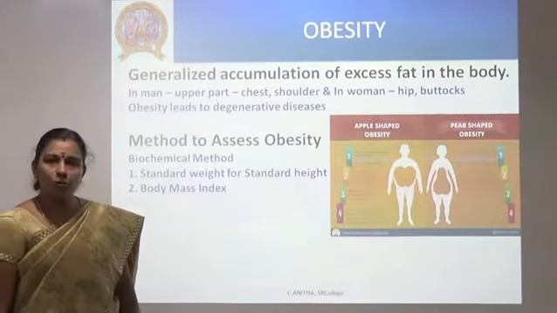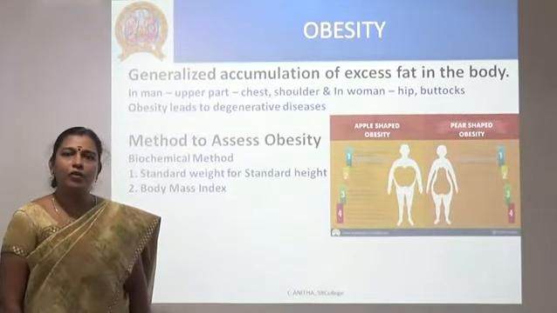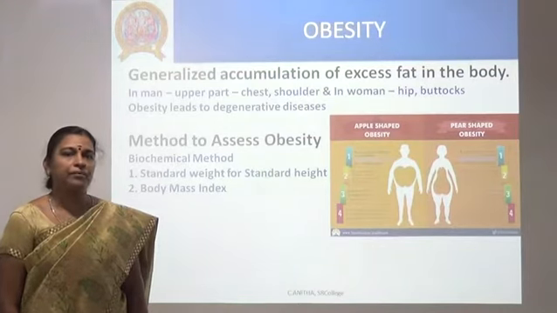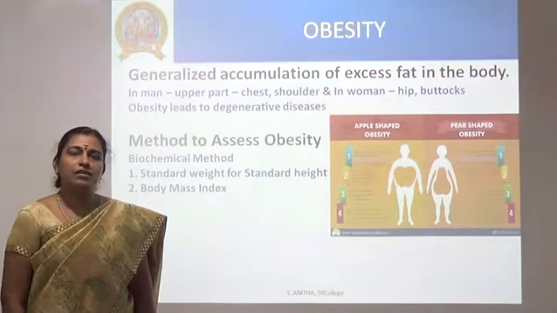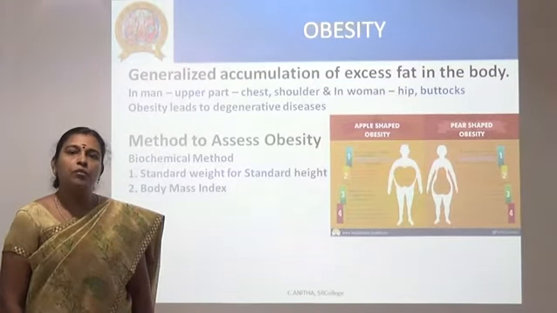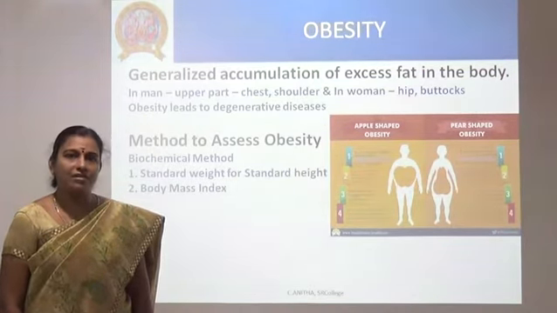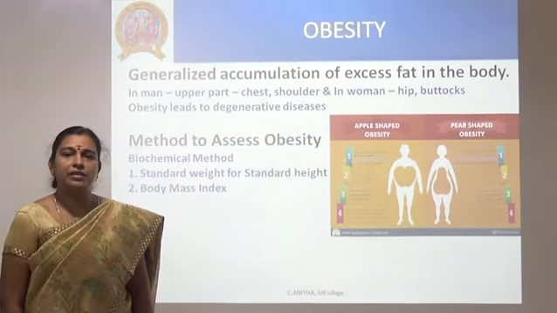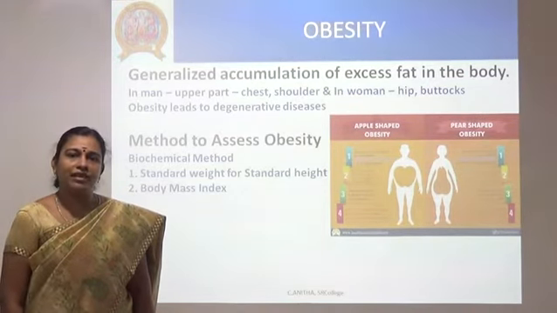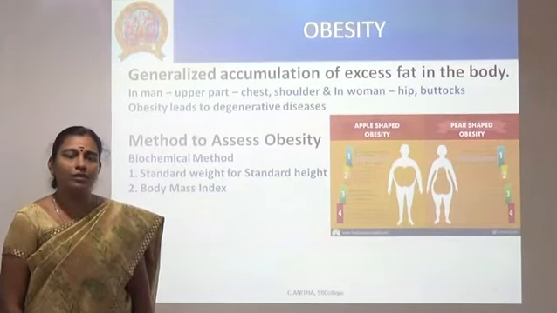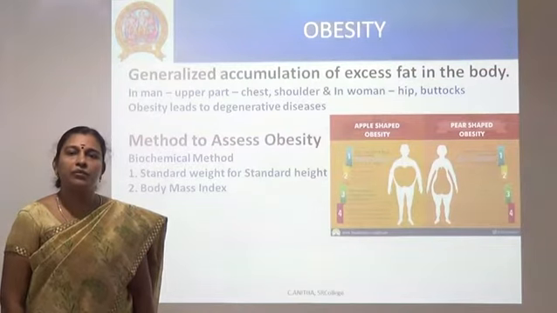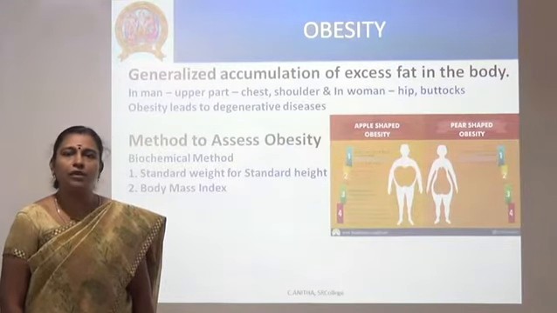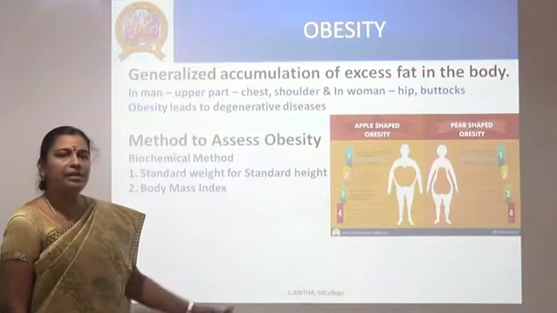Now what is obesity? It is a generalized accumulation of excess fat in the body. How does this fat enter into a person's body? A person consumes food more than the required dietary allowances, or with less physical activity. The calories or energy stored tend to convert into fat and get deposited all over the body. In men, it is usually above the waistline. In women, it is usually below the waistline, and that is what is being depicted there.